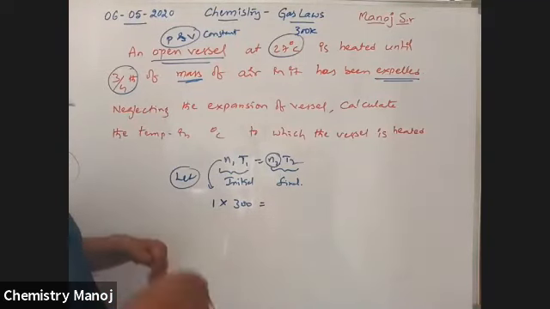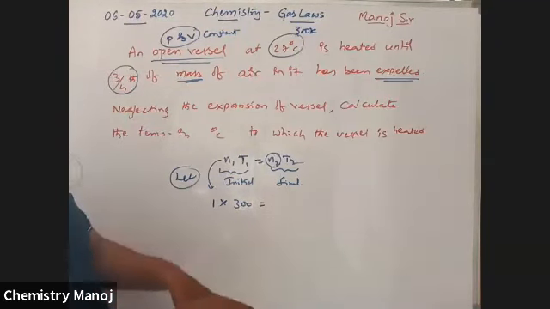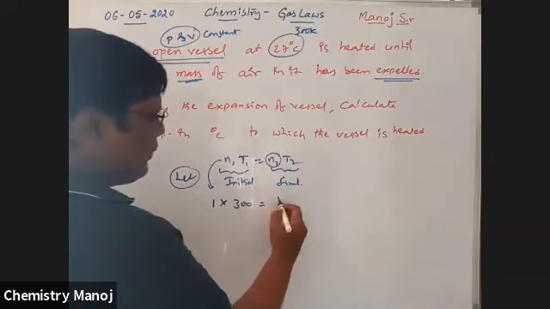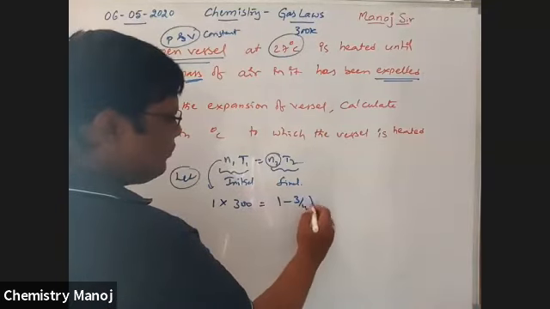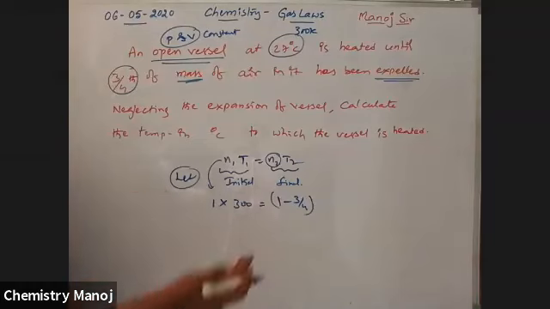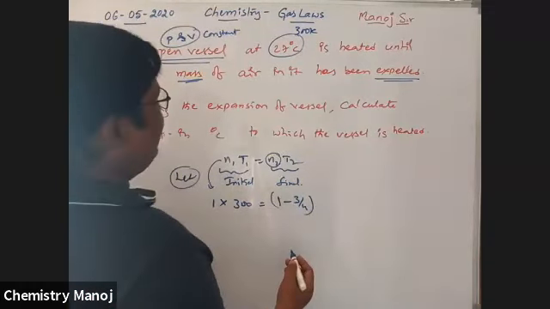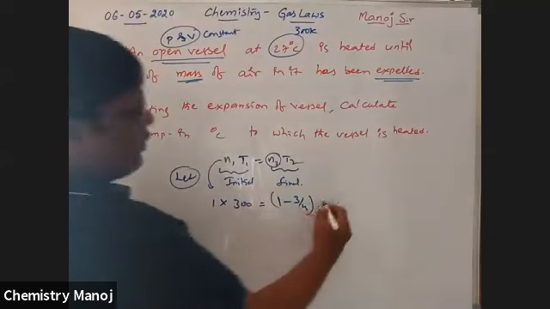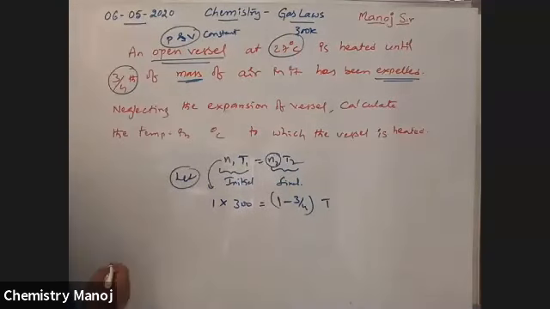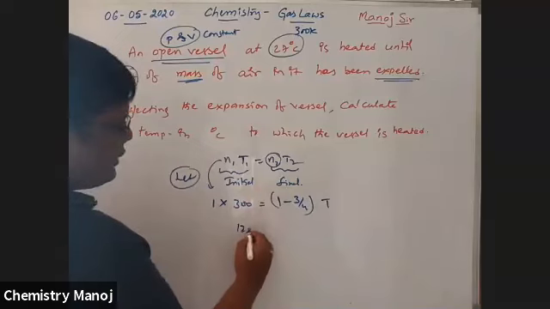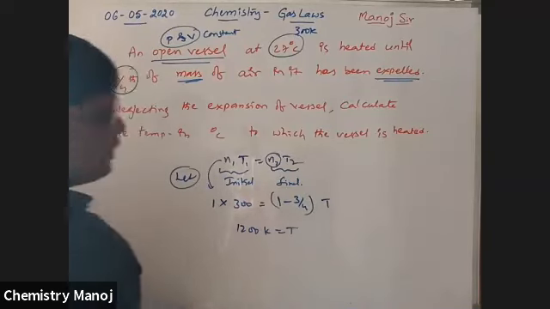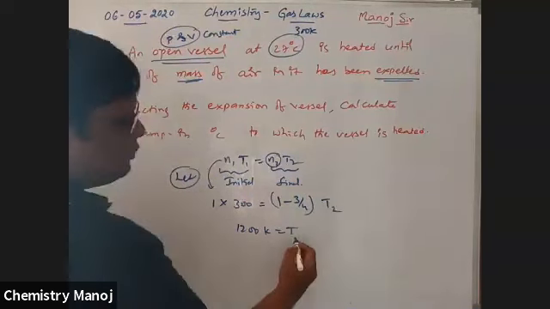Now in the final case, how much is there in the vessel? That is 1 minus 3 by 4, since 3 by 4 went out. You want to calculate the temperature. Therefore, it is 1200 Kelvin, the T2.